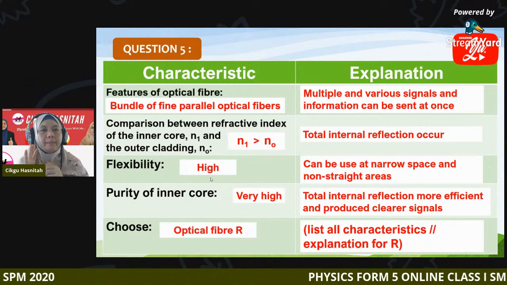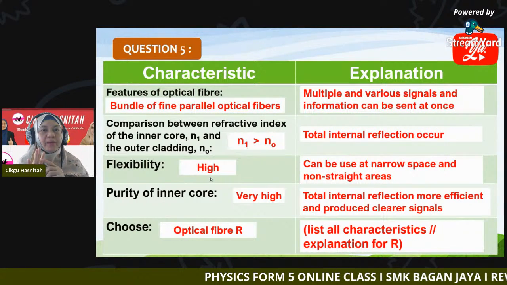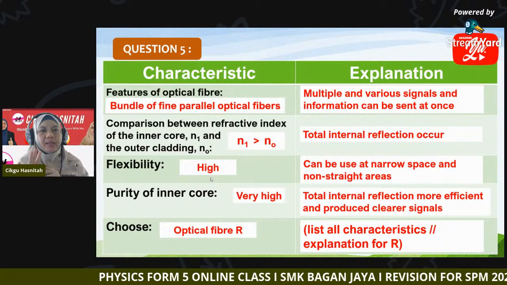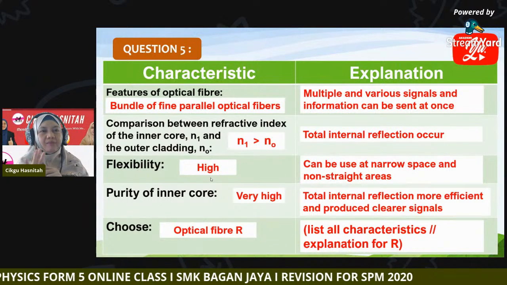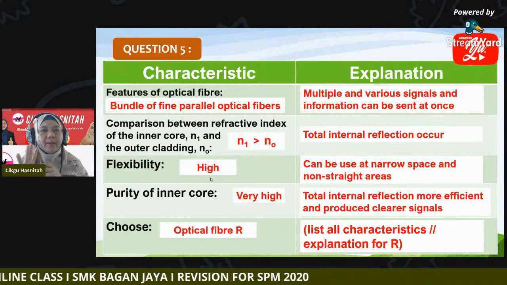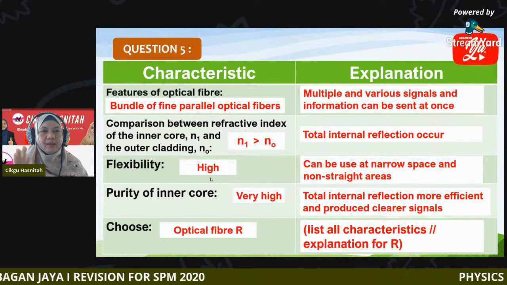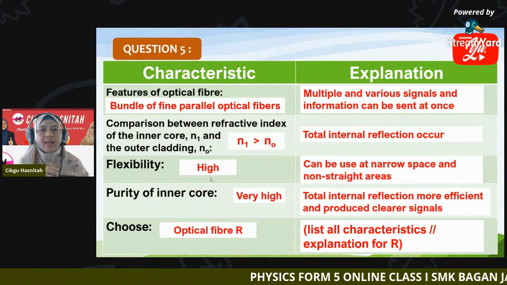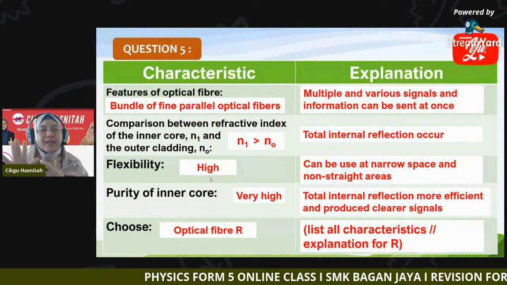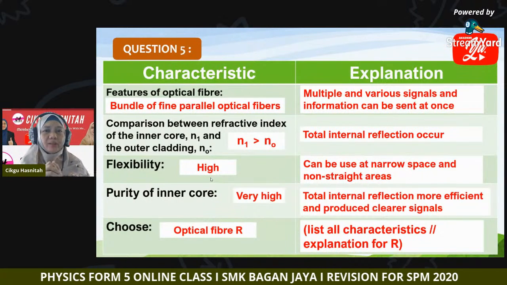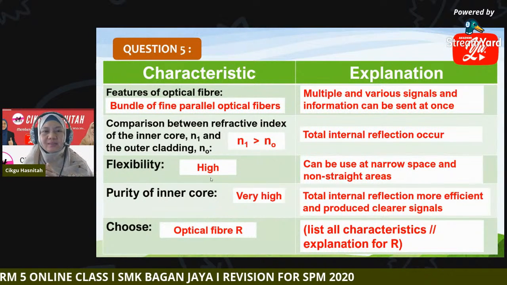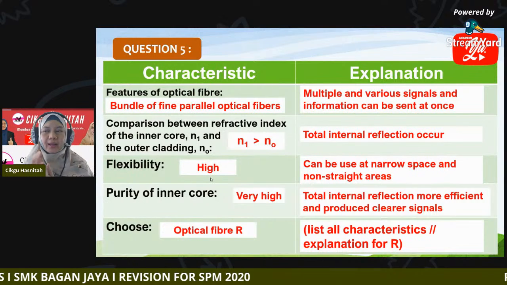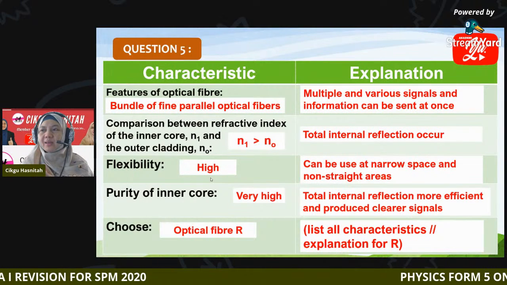It has a bundle of fine parallel optical fiber where N1 is greater than N0, high flexibility and very high purity of inner core. Or you can write the explanation as well, but it will be longer. So it is better to write the characteristics, to save more time. Okay, class.